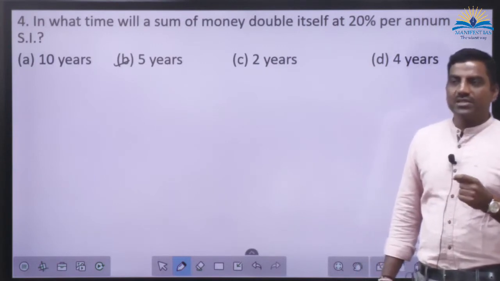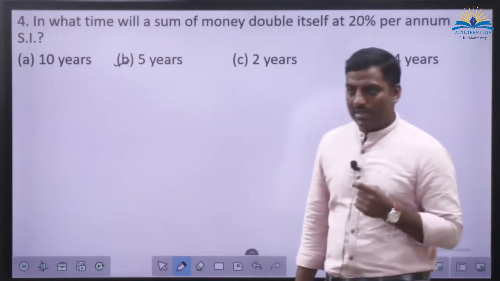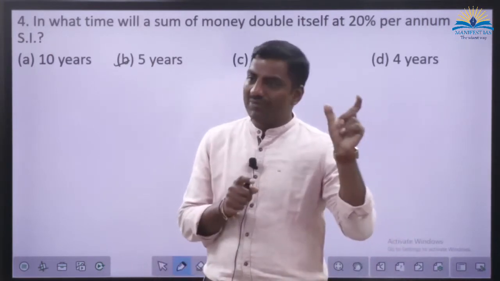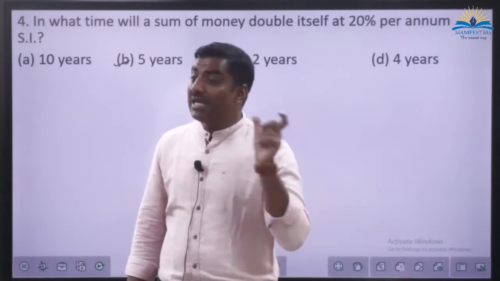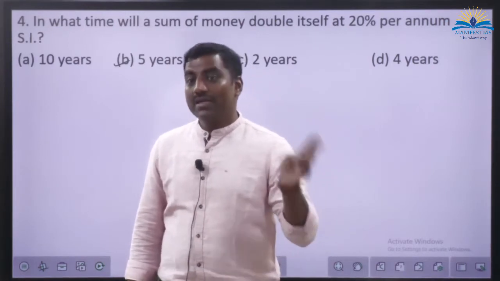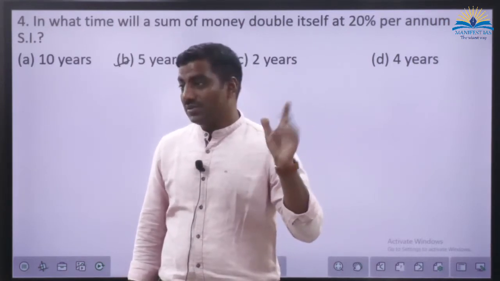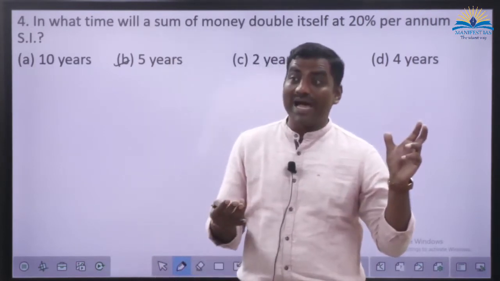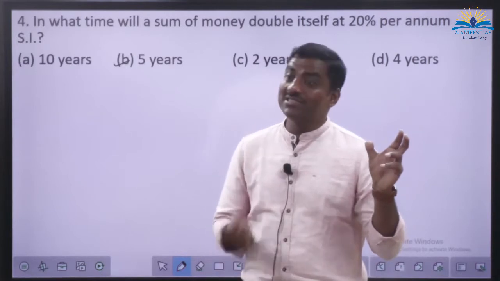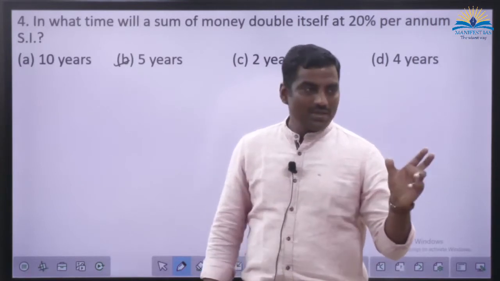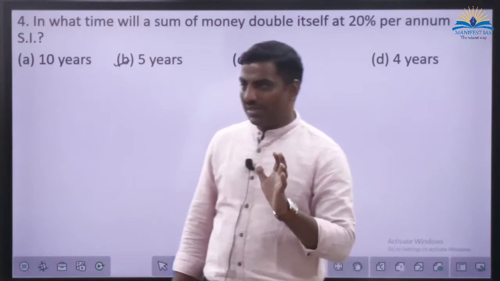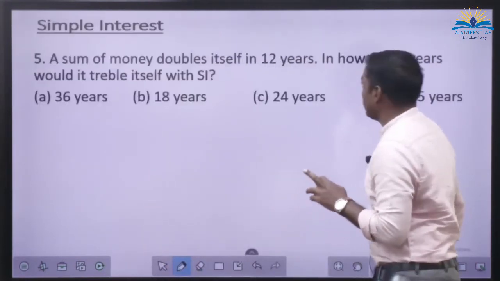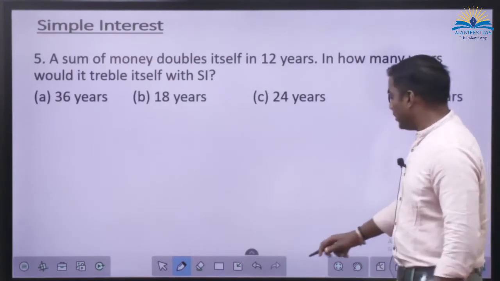And whenever the question comes with respect to doubling your income, it is basically 2 times of the principal that you have kept. Tripling of the income is basically 3 times. Usually people get confused. Doubling means for 100 rupees, they will try to add 200. That is not doubling. That is tripling. Doubling is 100 plus 100. 100 plus 200 is tripling. Okay, because the next question is with respect to tripling.